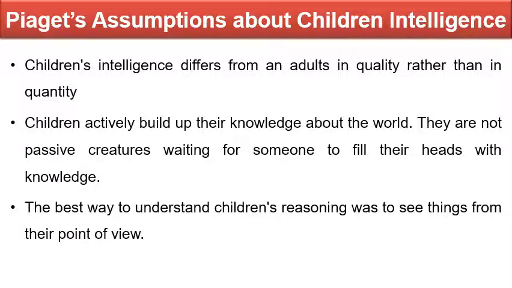So his assumptions were: one is that children's intelligence differs from an adult's in quality rather than in quantity, because their point of view or their world of observation is different from an adult's. This was the first assumption by Jean Piaget. And second is that children actively build up their knowledge about the world, and they are not passive creatures waiting for someone to fill their heads with knowledge, because they are active creatures. In other words, they learn by themselves by looking into the environment or by learning from the adults or the parents, because they are eager to learn.